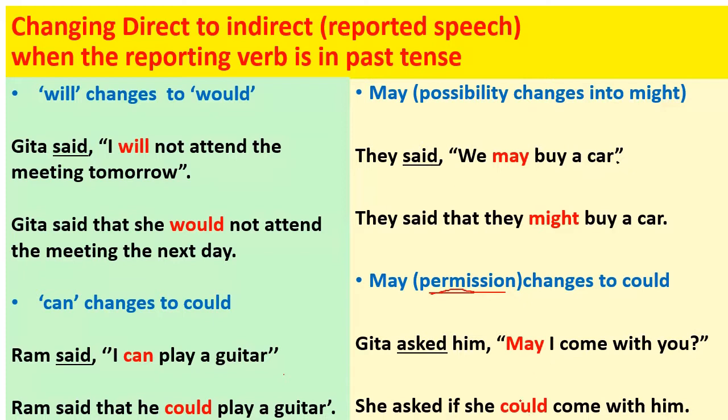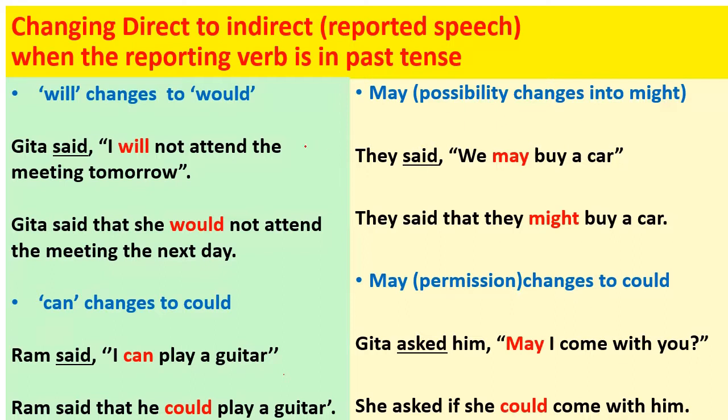So here may has changed to could in the sense of permission. So when may is used in the sense of seeking permission or taking permission, then it changes into could.